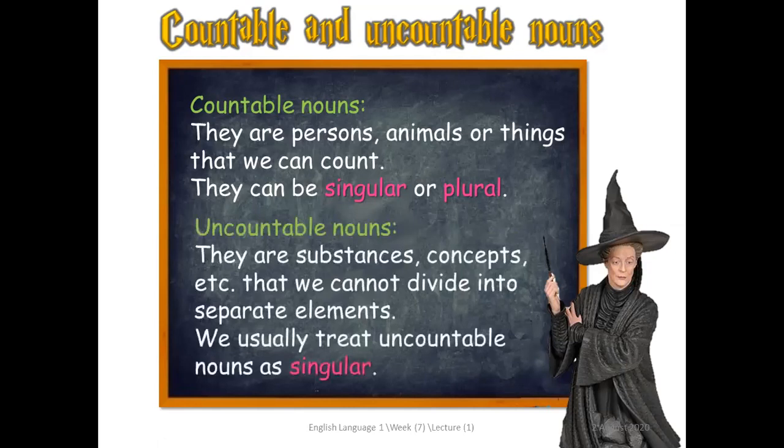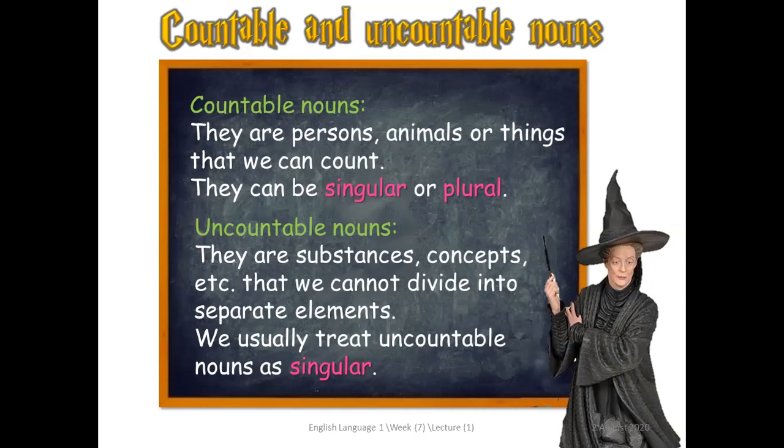Let's see uncountable nouns. The uncountable nouns, they are substances, concepts, etc. that we can't divide into separate elements. This means what? Things that we can't count. And uncountable nouns are nouns that we can't count. هم عبارة عن إيش بتكون عندنا؟ substances, مواد, concepts, مفاهيم, liquids, سوائل, etc. Okay. Also, they don't have plural.